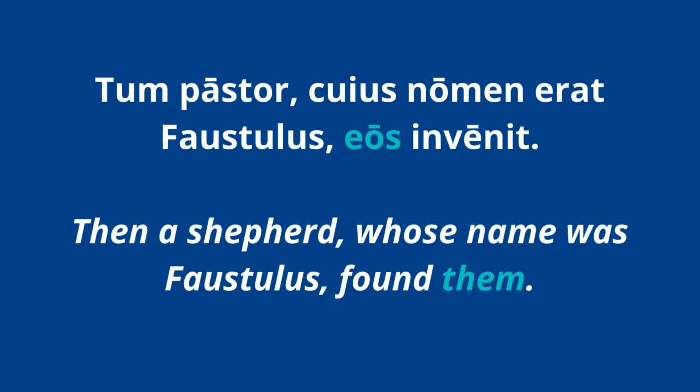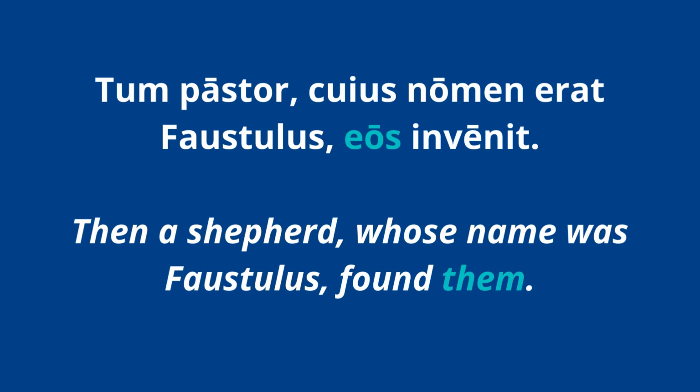Let's do one more. You have "Tum pastor, cuius nomen erat Faustulus, eos invenit." So you have then a shepherd, whose name was Faustulus, found them, invenit eos. Eos there is our pronoun, right? It's plural, it's accusative, and it's masculine. You can tell by the os ending. So even though I don't know exactly who they are just looking at the sentence, I would still know that the them I'm referring to, the eos, are men or boys.